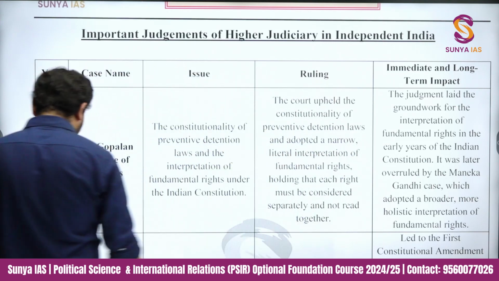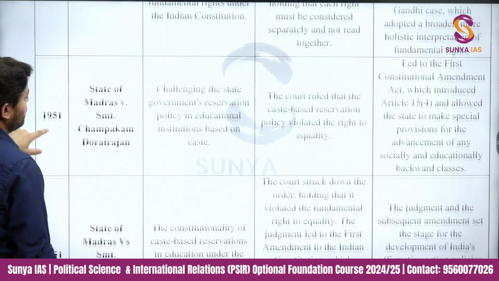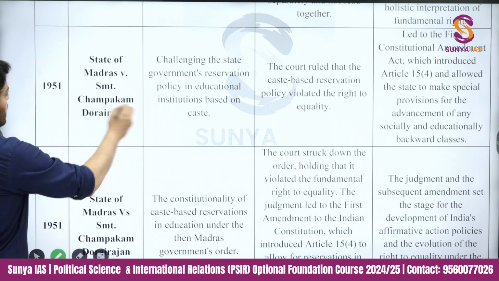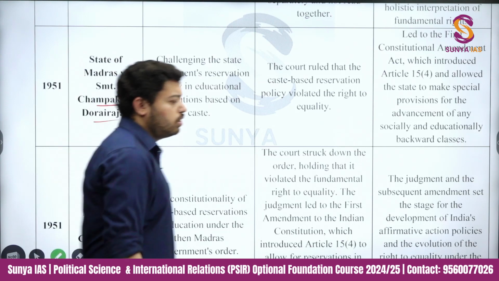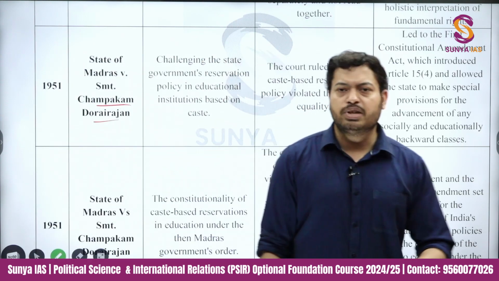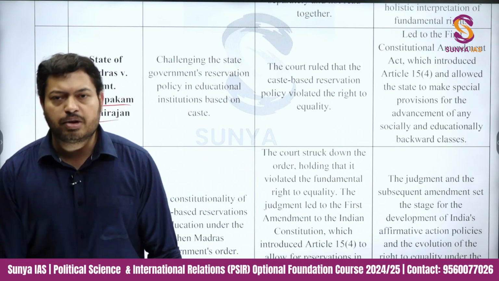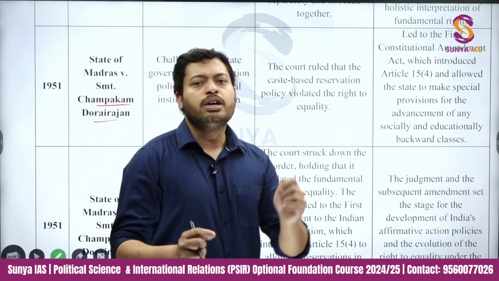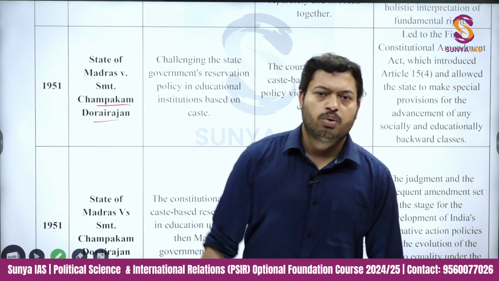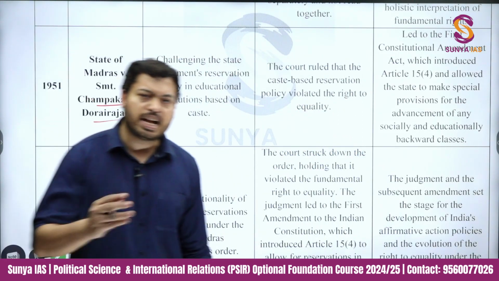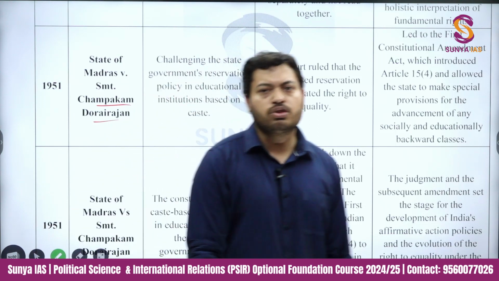Then similarly, if you will see 1951, State of Madras versus Champakam Dorairajan case. Now this case is again very important. A lot of students, if you ask someone a random question about what the first constitutional amendment is all about, will immediately tell you that it is all about property rights. Okay, property rights were moved from fundamental right to the legal right section, and that is all that is done by the first constitutional amendment.